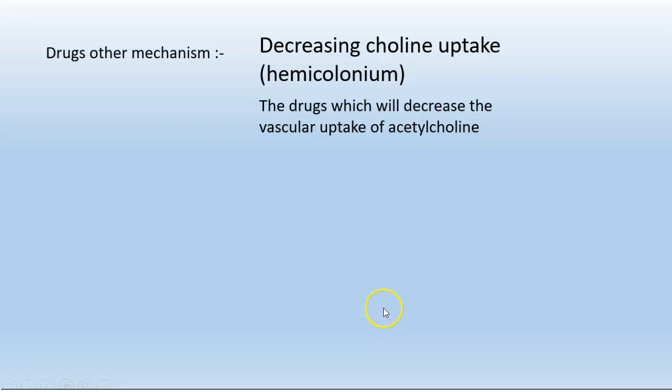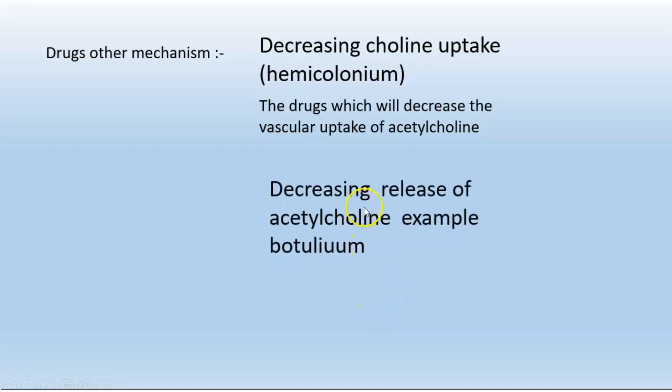Now we have a group of drugs which inhibit this vesicular uptake. The example is vesamicol.